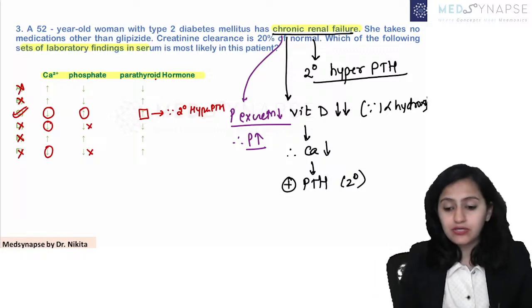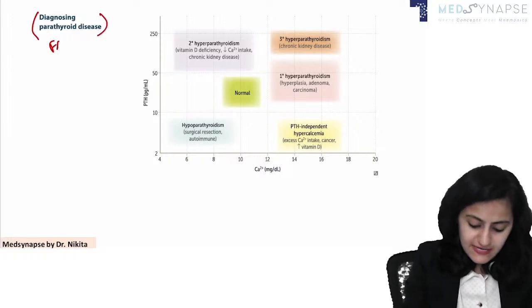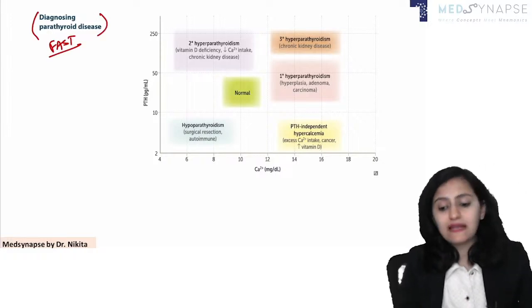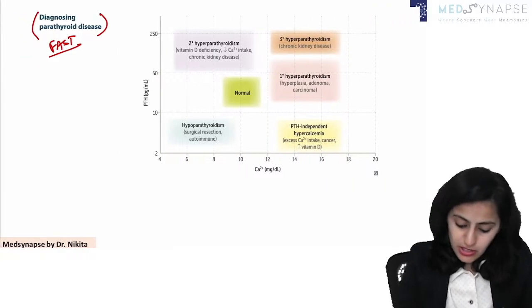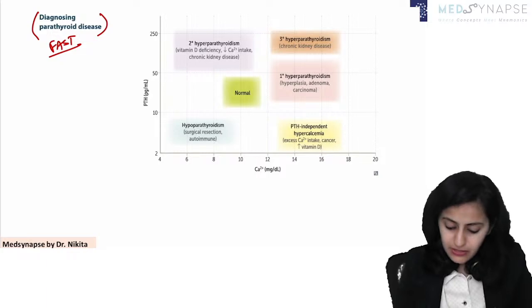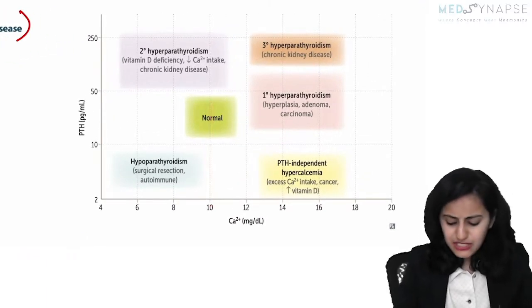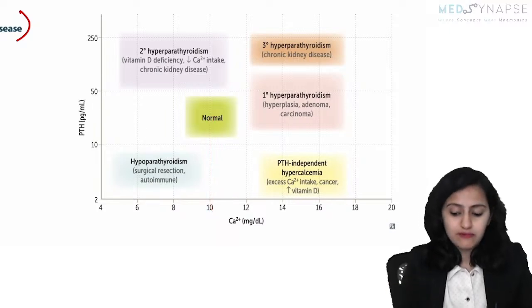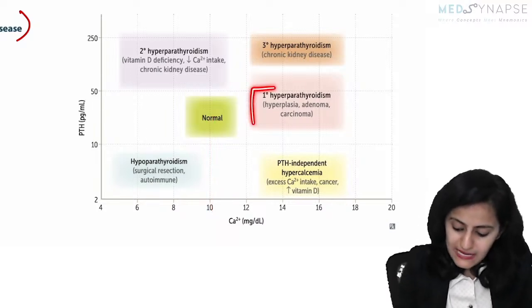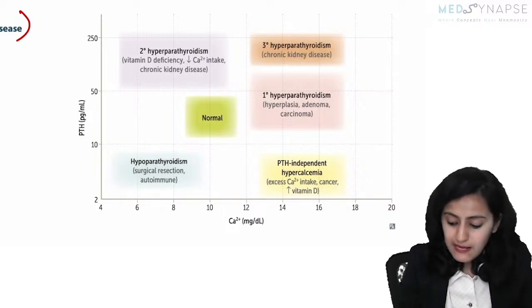Right? So that was the third question. Again, integrating from your First Aid, that is diagnosing parathyroid diseases. Look at the relation of parathyroid and calcium. Normal calcium is between like 9 to 11. In primary hyperparathyroidism, what do we mean by primary?